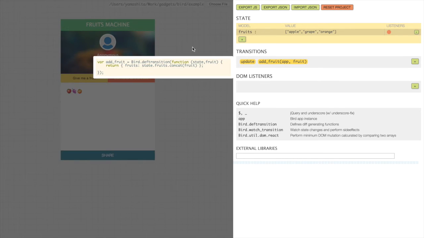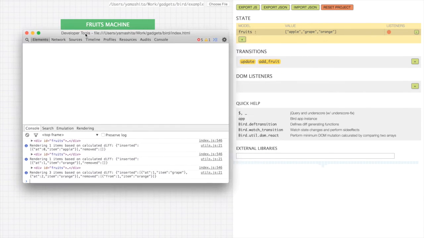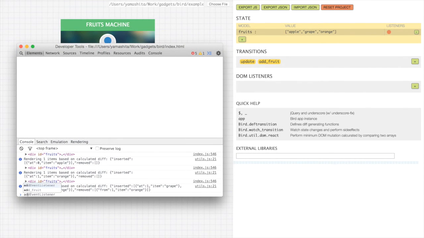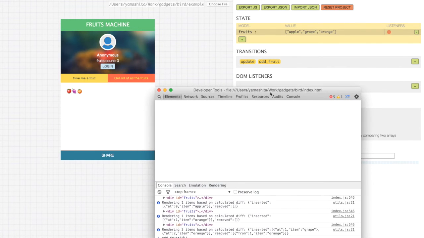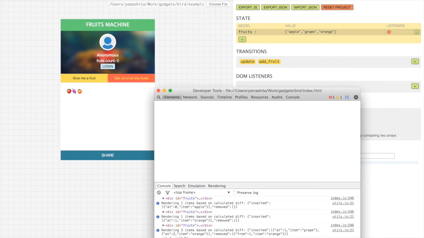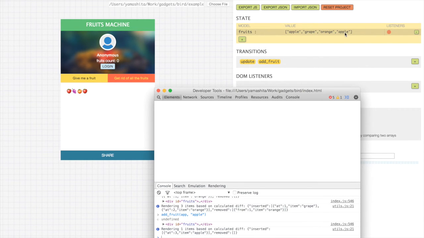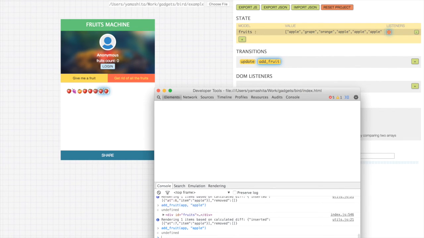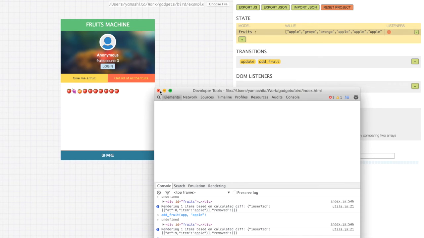Let's try it out. Just call addFruit. Let's say another apple. Now we gotta pass in an apple. We can just keep adding apples all day, just like that.